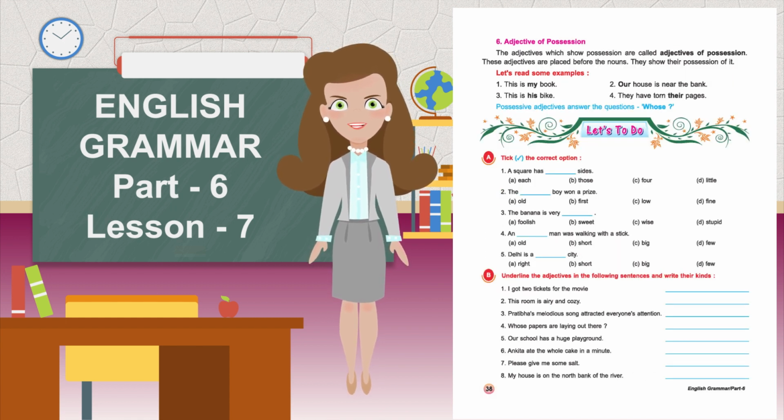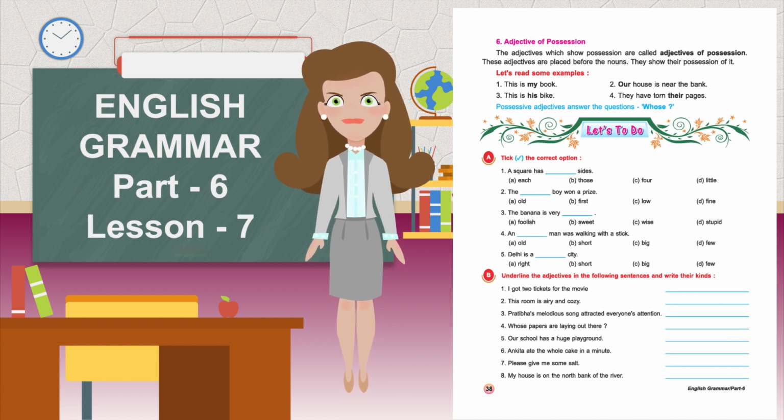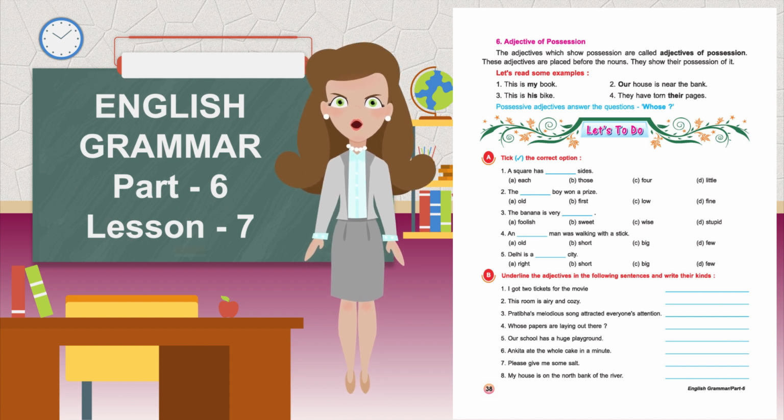Sixth, adjective of possession. The adjectives which show possession are called adjectives of possession. These adjectives are placed before the nouns. They show possession of it. Let's read some examples. This is my book. Our house is near the bank. This is his bike. They have torn their pages. Possessive adjectives answer the question whose.